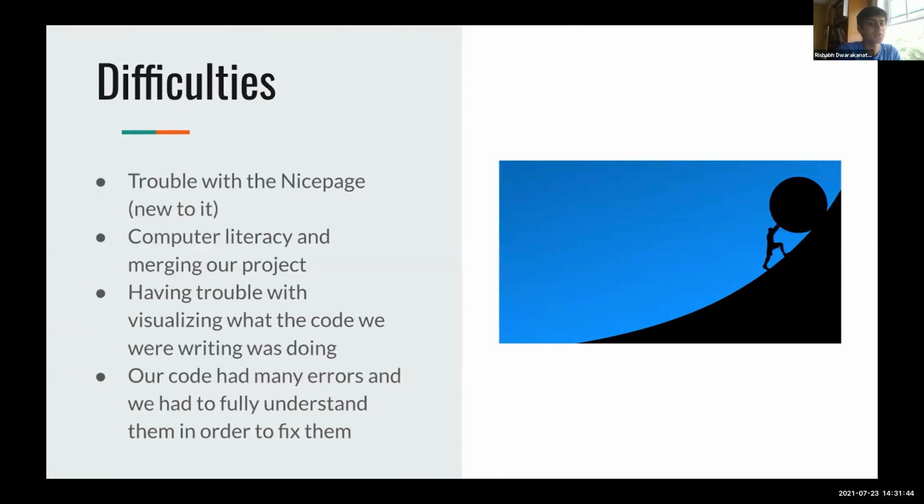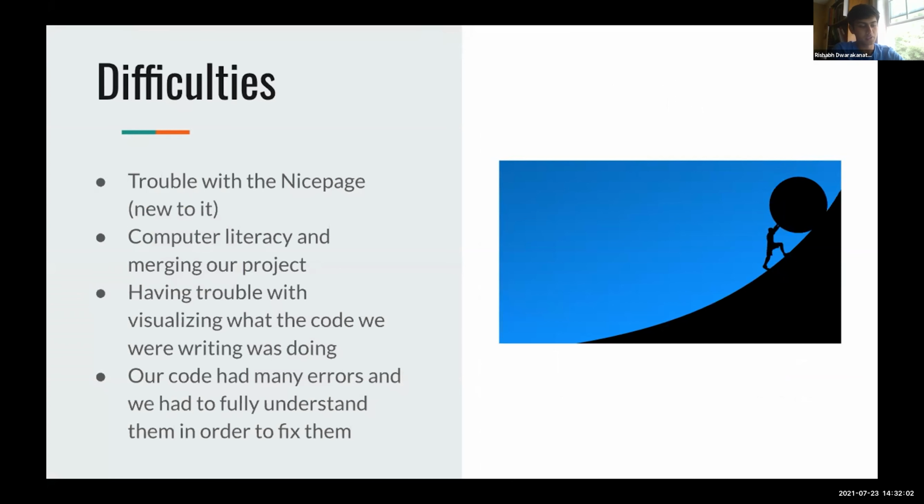So some of the difficulties we ran into with this project was trouble with the NiceGUI. That's the software used to create the website. Since none of us were really familiar with it, it took us a while to get used to it. We had some trouble with computer literacy and merging our project together. And we also had trouble with visualizing what the code we were writing was doing.